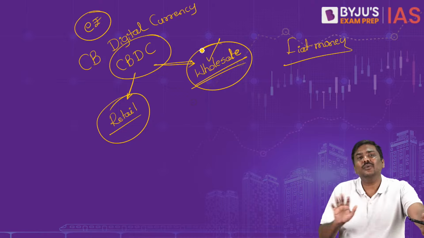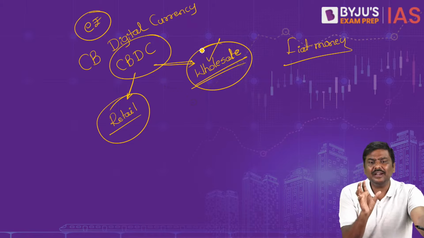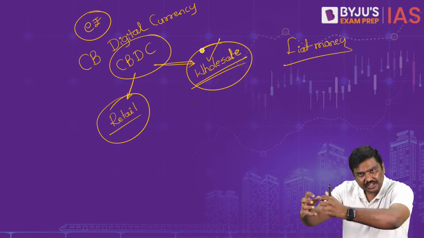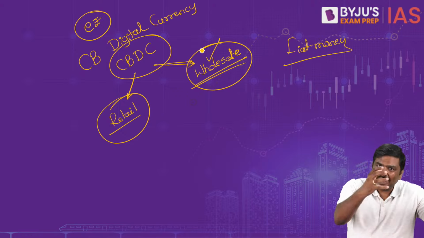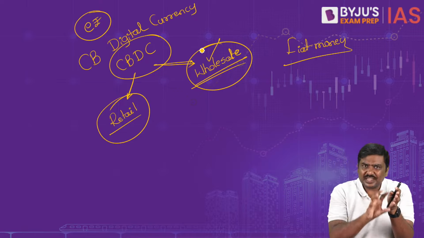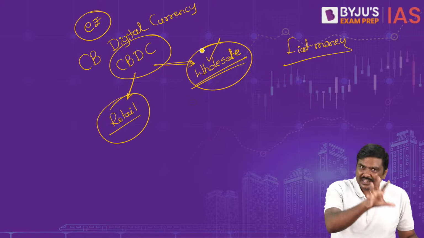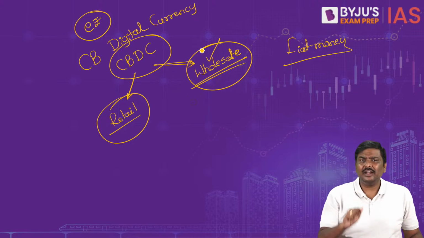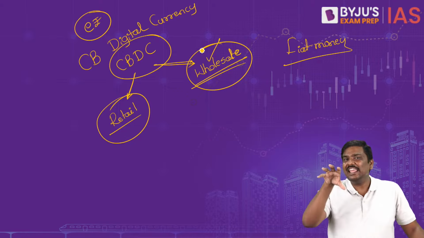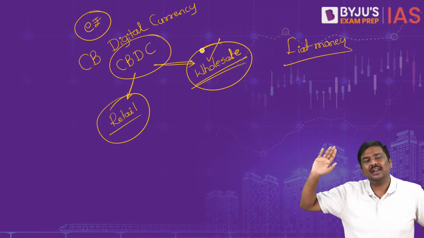Why is that happening right now in case of India? Right now we are running a pilot basis. We are simply trying it on pilot basis, right? The RBI has identified certain institutions. RBI has identified certain investors, or let's say retail people, and the facility of wallet has been given to only those people, right? Some of the traders have been identified, some of the banks have been identified, only they are allowed to use the e-rupee as of now. And that is a precise reason, even if you have e-rupee, you cannot use it in the market to purchase anything and everything in the market as of now.